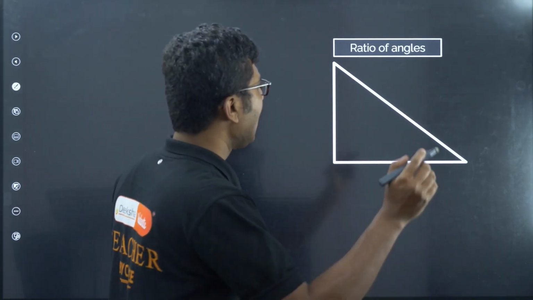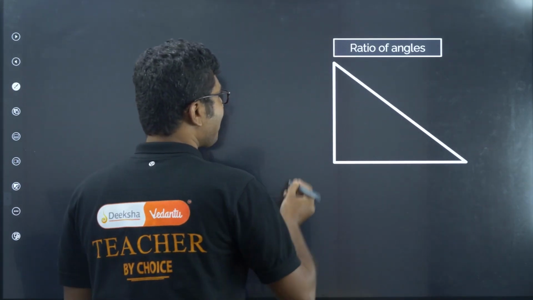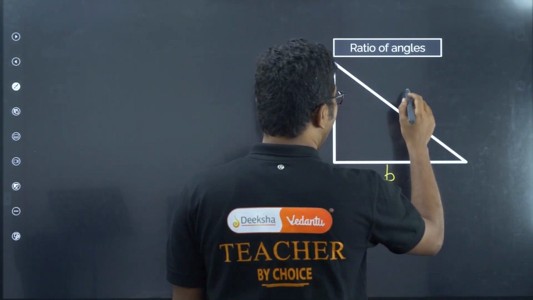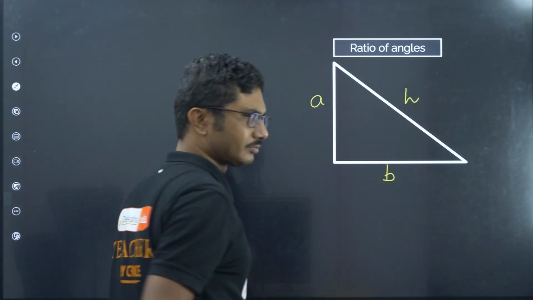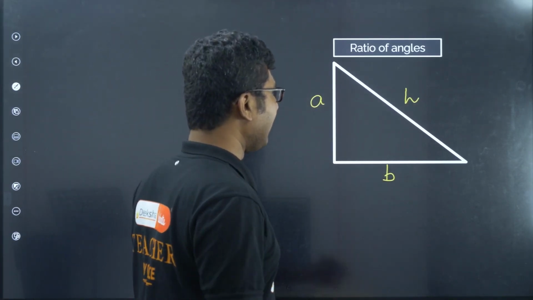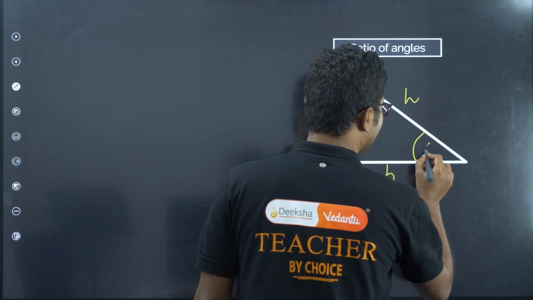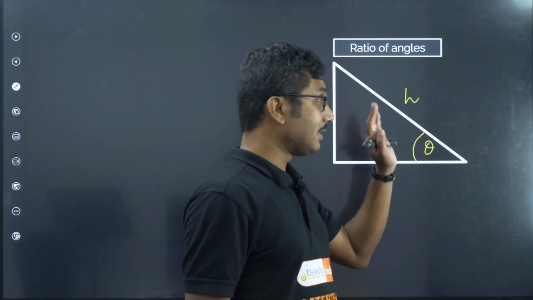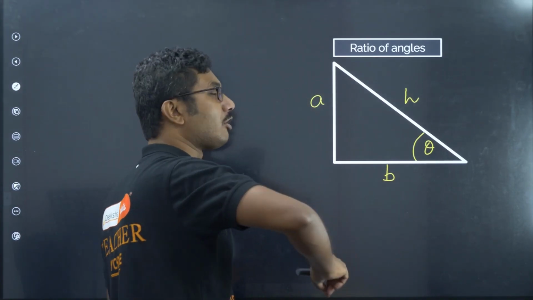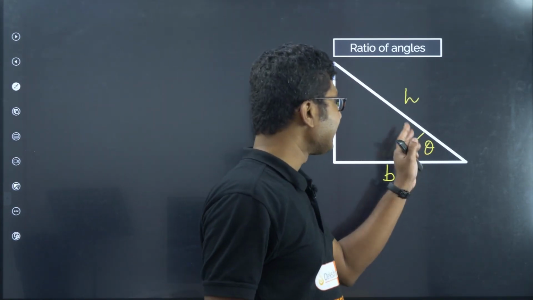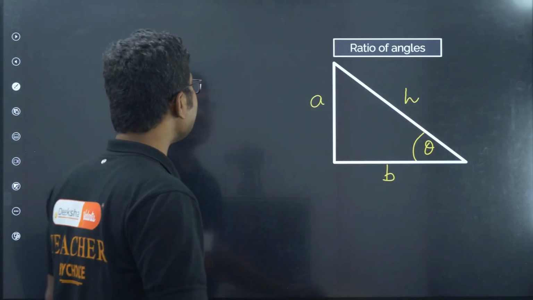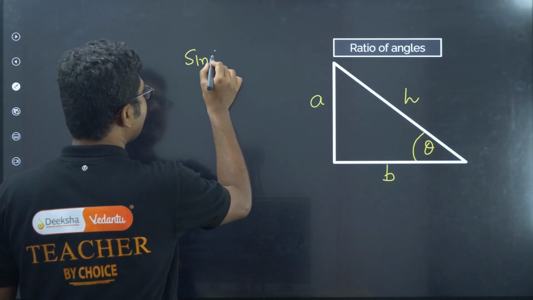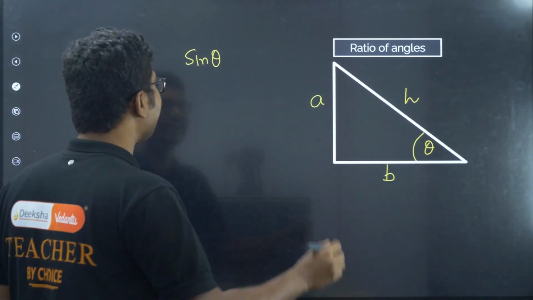So suppose we have a right angle triangle, this side is A, this side is B, and this side is H. Now if this angle is given to you, remember that all the ratios depend on which angle is given to you. Based on this angle there are 3 ratios.